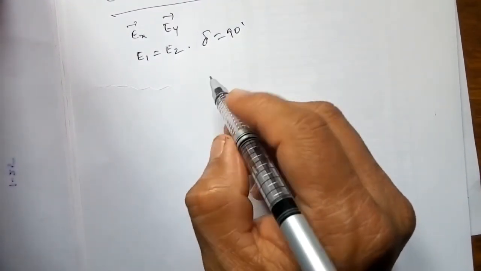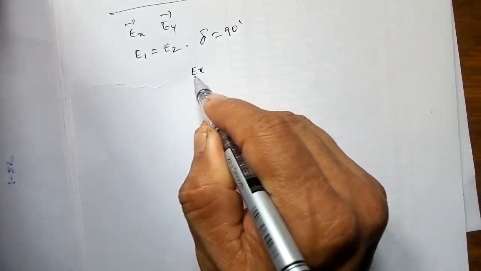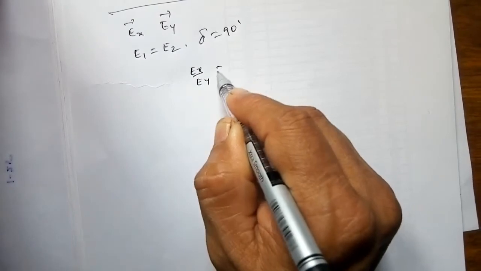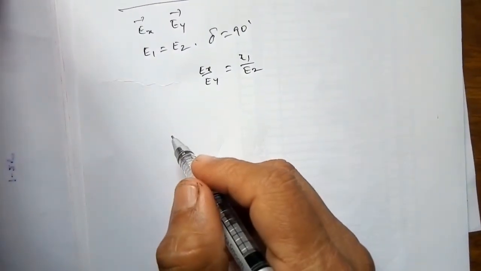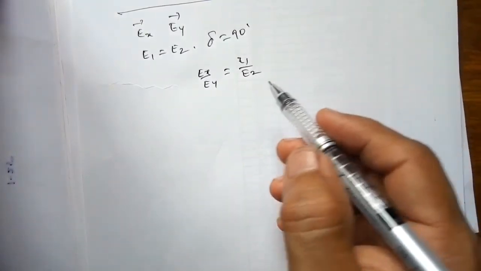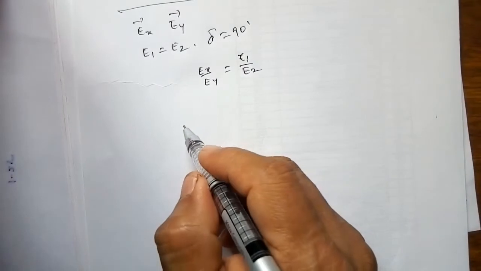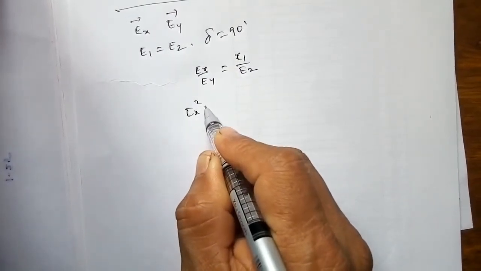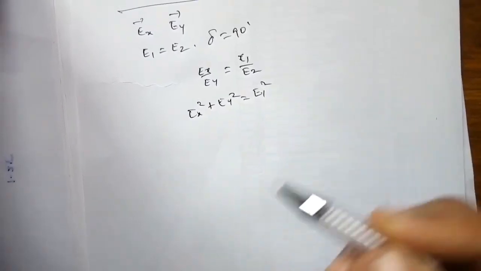So what exactly you observe is E1 is equal to E2, and Ex by Ey is equal to E1 by E2. They are equal, so you will get Ex square plus Ey square is equal to E1 square.